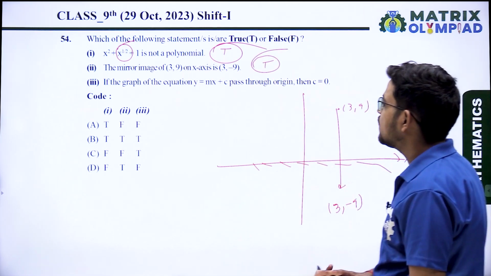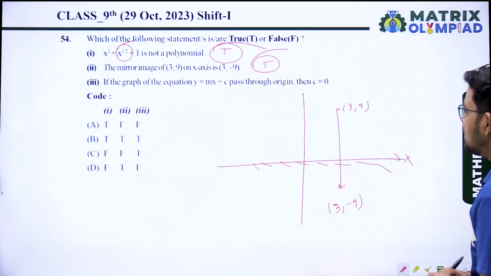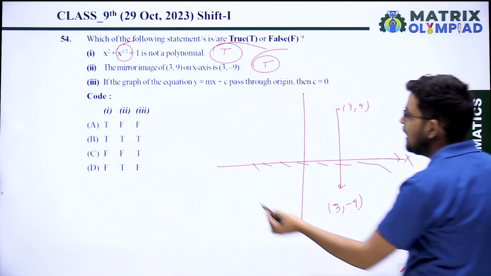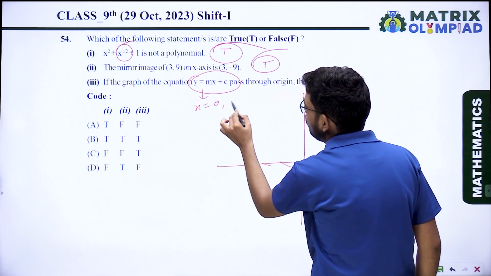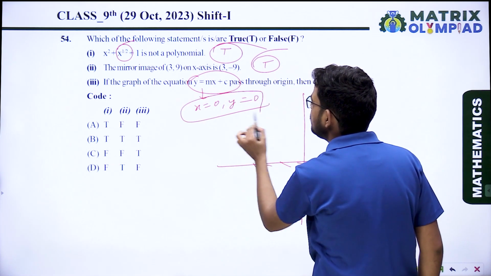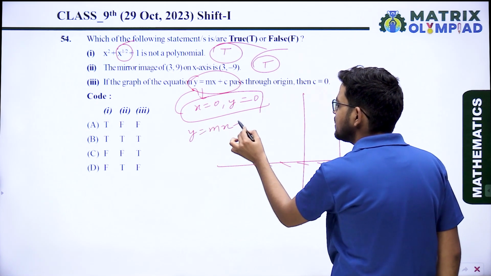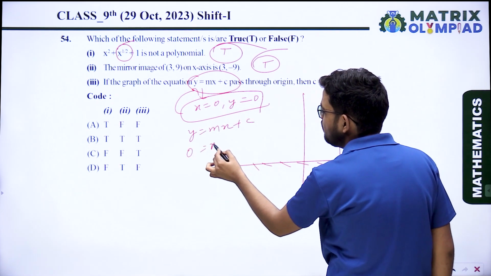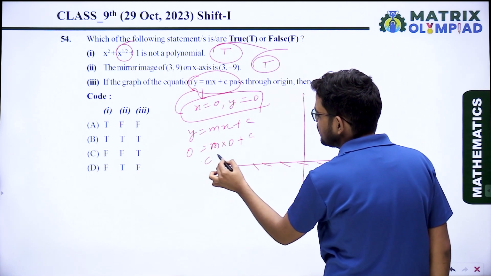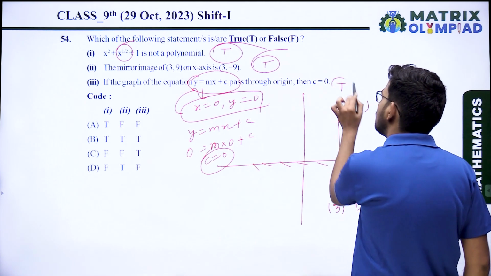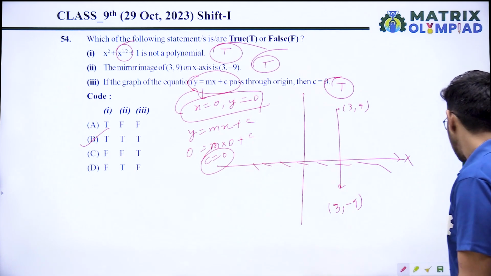If the graph of the equation y = mx + c passes through the origin, then c = 0. If passing through the origin, at the origin x = 0, y = 0. Put x = 0, y = 0 in this equation. So y = mx + c, y = 0, m into x = 0, plus c. So the value of c is 0. Yes, this is also true. So the correct answer is TT. Option B is the correct answer.